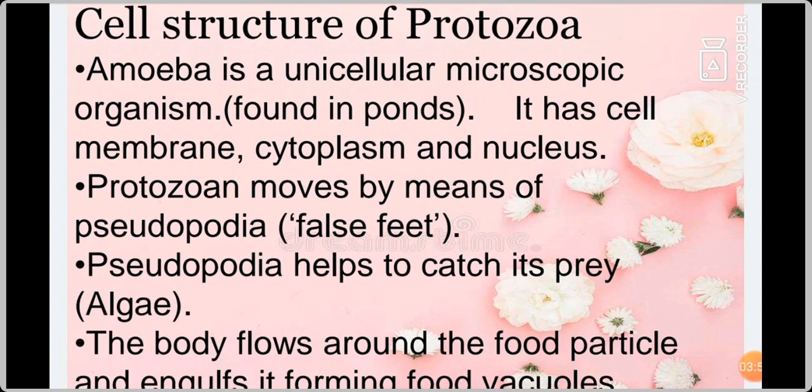Then amoeba's reproduction: amoeba reproduces by means of fission and sporulation. Fission means dividing. One amoeba divides into two. Like that, it reproduces. Sporulation means by the spores method. A spore is like a very small, tiny particle. Like that, it forms into another amoeba.